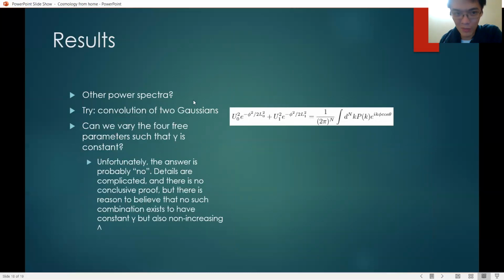Moving on, we can try other power spectra, such as the convolution of two Gaussians. In that case, the equation we're interested in looks like this now. There's the power spectrum, and then this is the two Gaussians. So we have 4 free parameters now. That's U0, L0, U1, and L1. And the hope is that we can vary these 4 parameters such that we have gamma constant without also having increasing correlation length. So we do not want L0 and L1 to increase. We tried it and we did the calculations. The answer is probably no. It doesn't work. The details are complicated and we do not have a conclusive proof. But we believe that we cannot have constant gamma unless we allow L0 or L1 to increase.